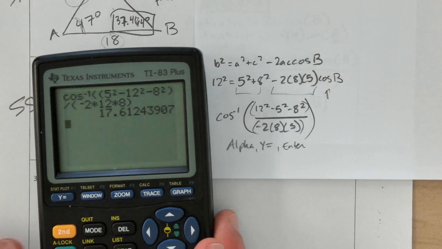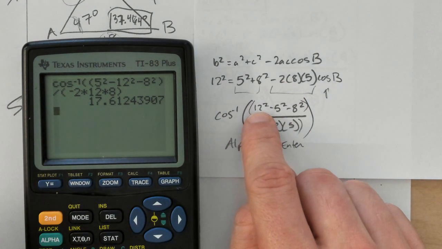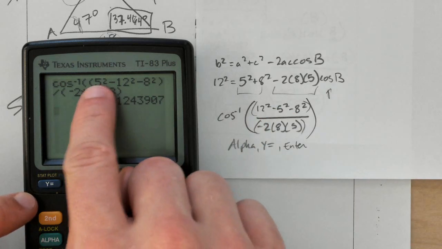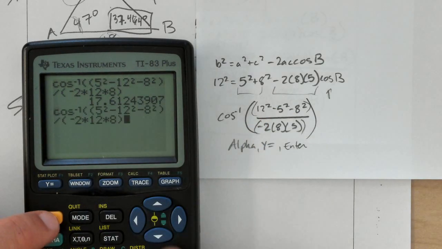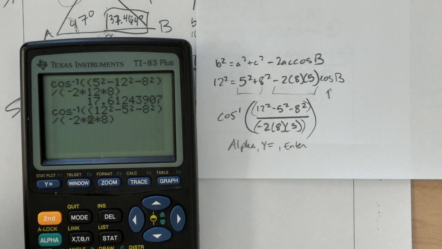So again, notice what's happening here is the 12 and the 5 are switched from what I had. So if I go back here, I can just go 12 squared minus 5 squared, and then change this guy to a 5.